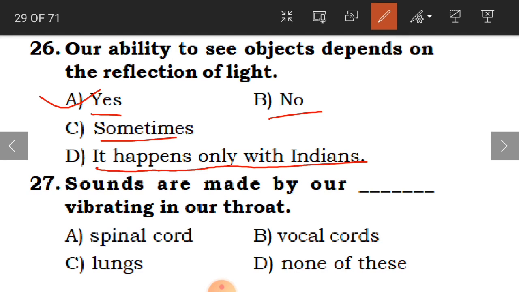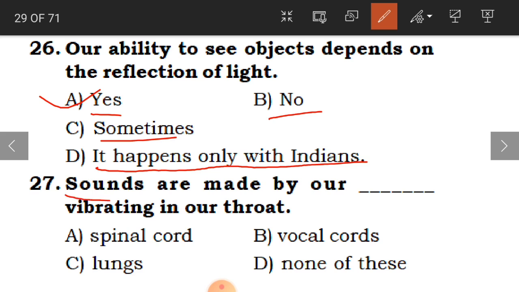So if the reflection of light is not too much, then we will be able to see. If the reflection of light is very much, suppose you take the example of a hot sun in the mid afternoon in the summer, will you be able to see the sunlight directly, children? No. So we will not be able to see. And even if there is no light, will we be able to see anything? No. So only if the reflection of light is there will we be able to see, and if the reflection of light is not there, we will not be able to see any objects. At the same time, if the reflection is very high, especially the sun rays, we will not be able to see the sun. So the answer is yes.